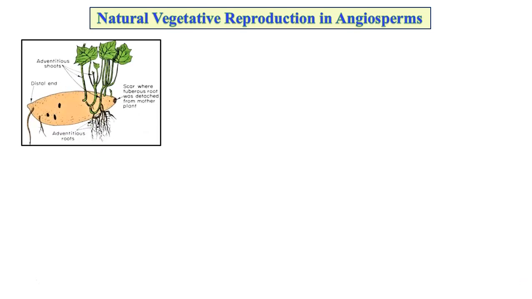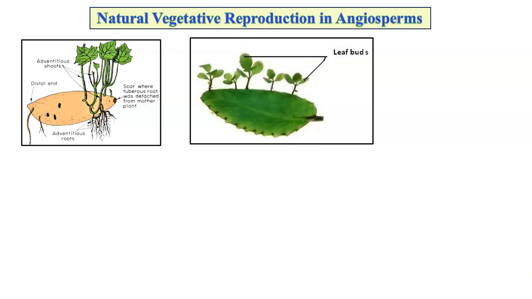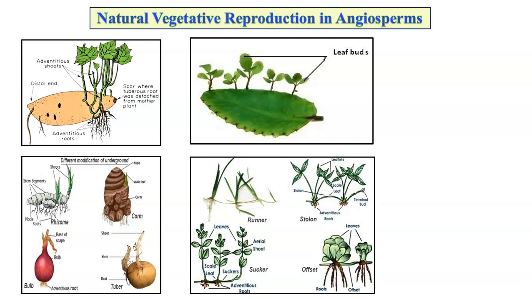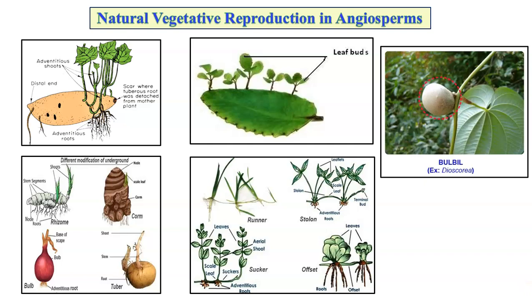Natural vegetative reproduction in angiosperms. It can be by root, as is observed here. The underground root stores food. Or it can be with the help of leaves, where buds are produced on the margin of the leaves. Or it can be through stem, which are underground or subaerial or aerial.